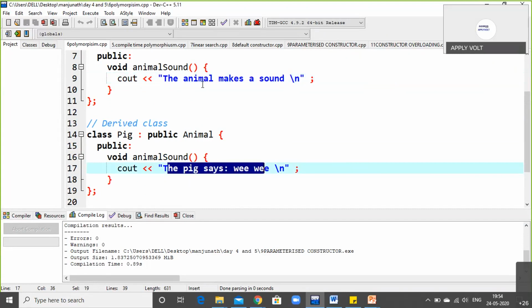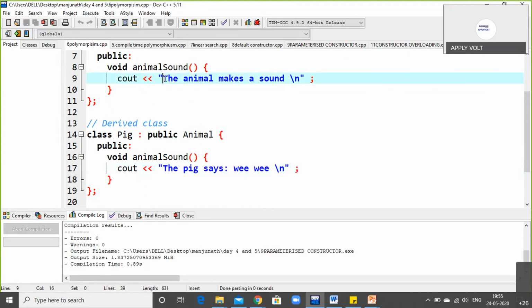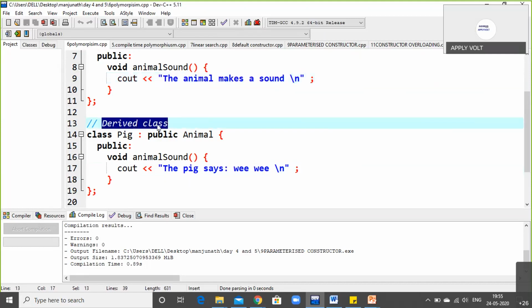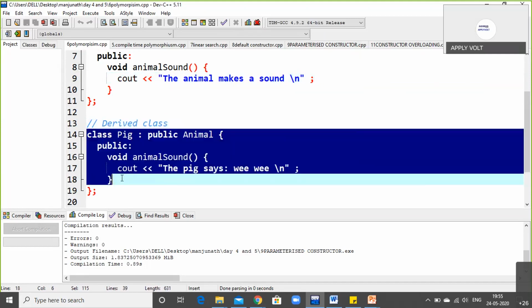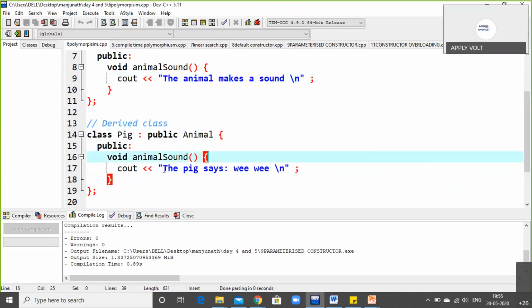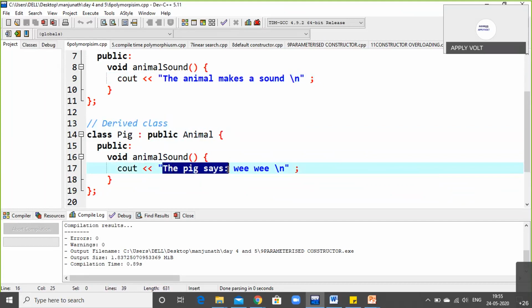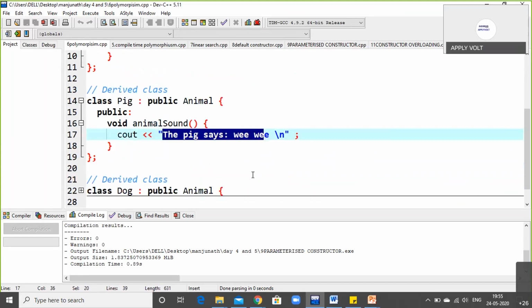So first, the base class will inherit this information on the output screen, followed by the derived class. So the derived class says, when I say pig, the pig says wee. This block will cover only the pig says wee, followed by the \n.